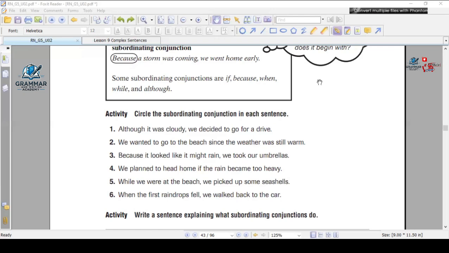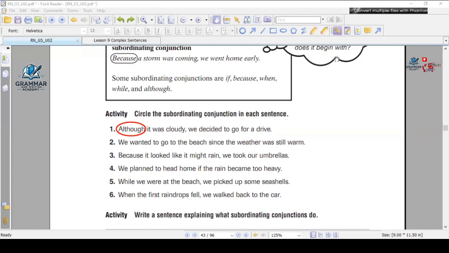Okay, I'm gonna start with Iyad. Once you raise your hand up, it means to me that you know the answer, right? Okay, Iyad, the first one. Yes, Mr. Circle the subordinating conjunction in each sentence. Although it was cloudy, we decided to go for a drive. Although is the subordinating conjunction. Thank you so much here.